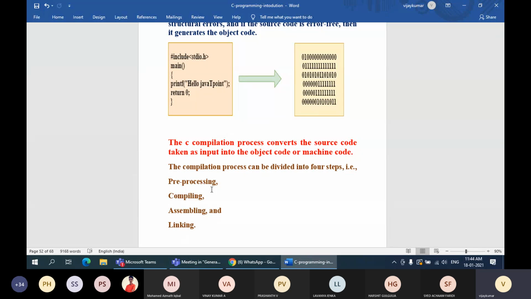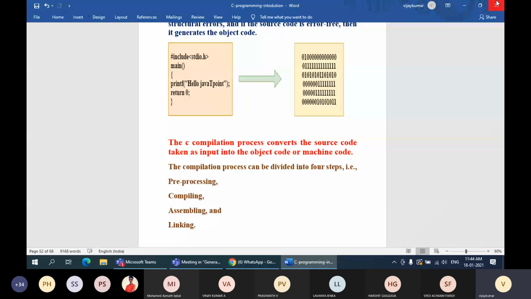Is it clear? The concept of pre-processing is clear. Before the actual processing of your program, what is supposed to be done? So stdio.h is a simple example.